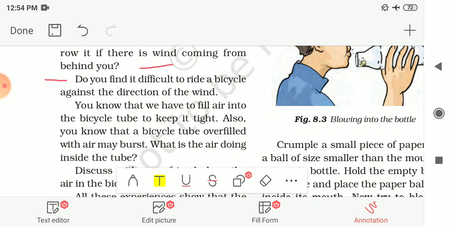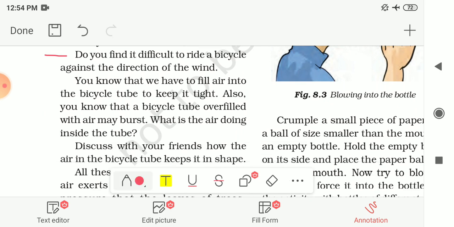So you know that we have to fill air into the bicycle tube to keep it tight. And also you know that a bicycle tube overfilled with air may burst. So what is the air doing inside the tube? You are filling the air in the bicycle tube, and if you overfill it with air, the tube may burst.